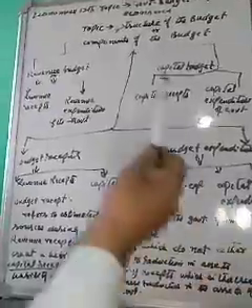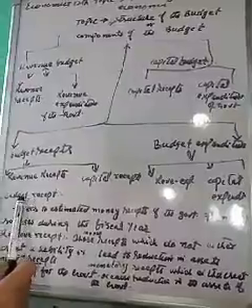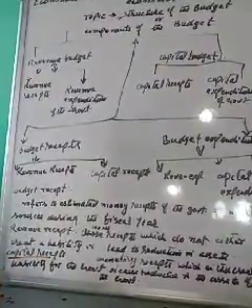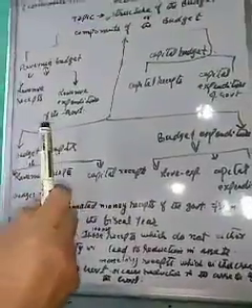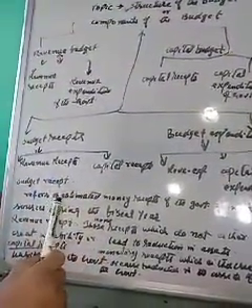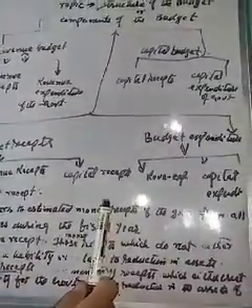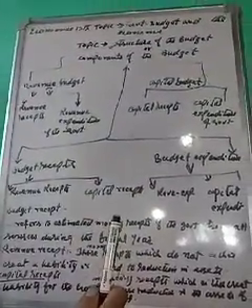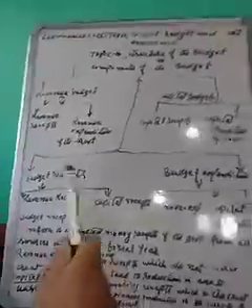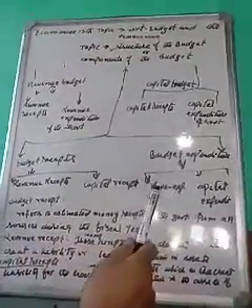Now, what is meant by budget receipt? Budget receipt refers to the estimated money received by the government from all sources during the financial year. Broadly, the budget receipts are classified as revenue receipts and capital receipts.